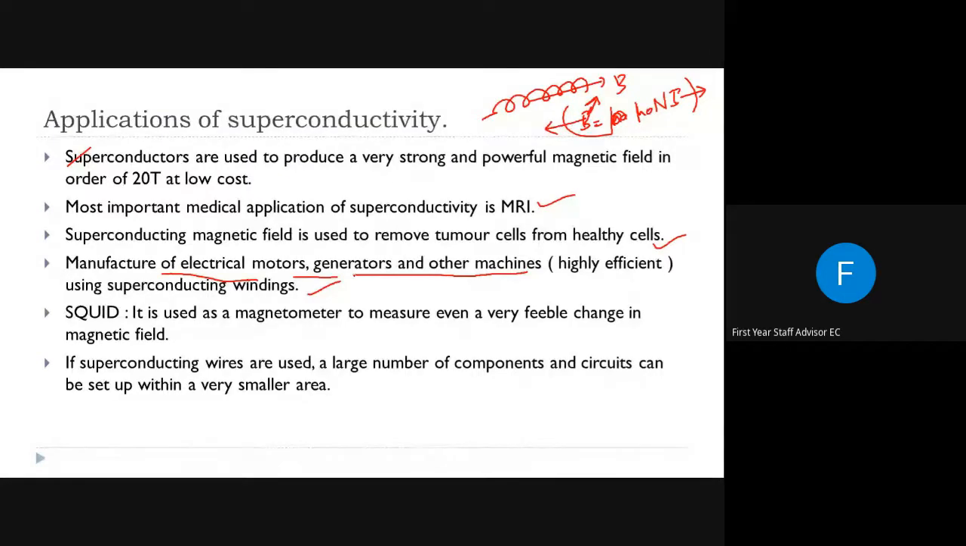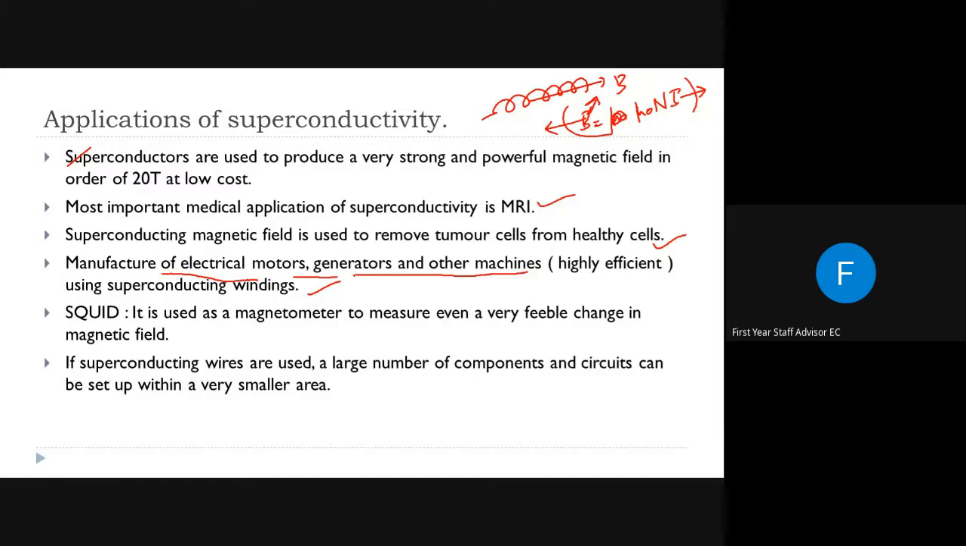Also, if superconducting wires are used, a large number of components and circuits can be set up in a very small area. That means in the field of electronics and communication, or in an electronic board, replacing conventional wires or material with superconducting material will decrease the area used very drastically. So these are the applications of superconductivity.